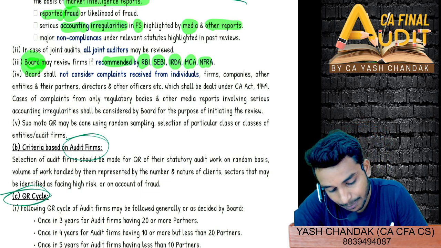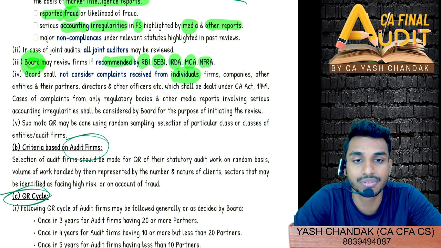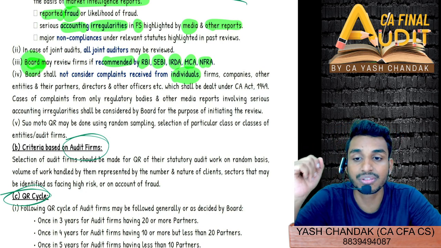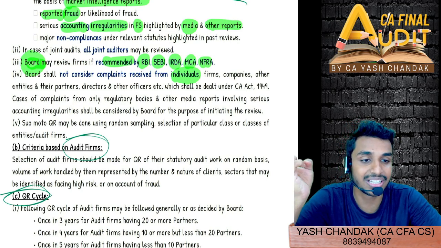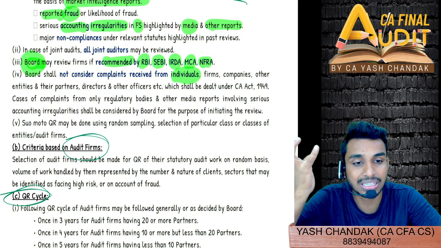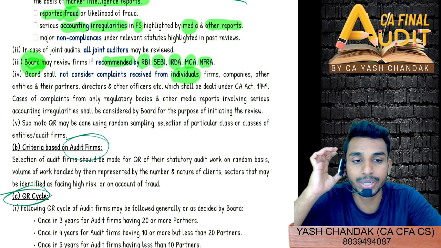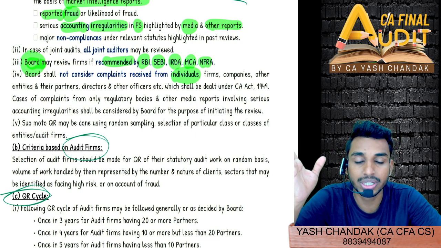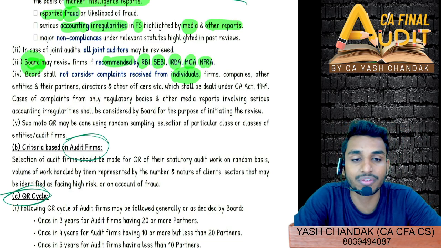Similarly, you can also receive complaints from other individuals, other body corporates, other companies, directors of these companies. For example, a company director, out of ego or some other reason, might say that our auditor is not doing our audit properly. So please, Quality Review Board, please do the quality review of our auditor.